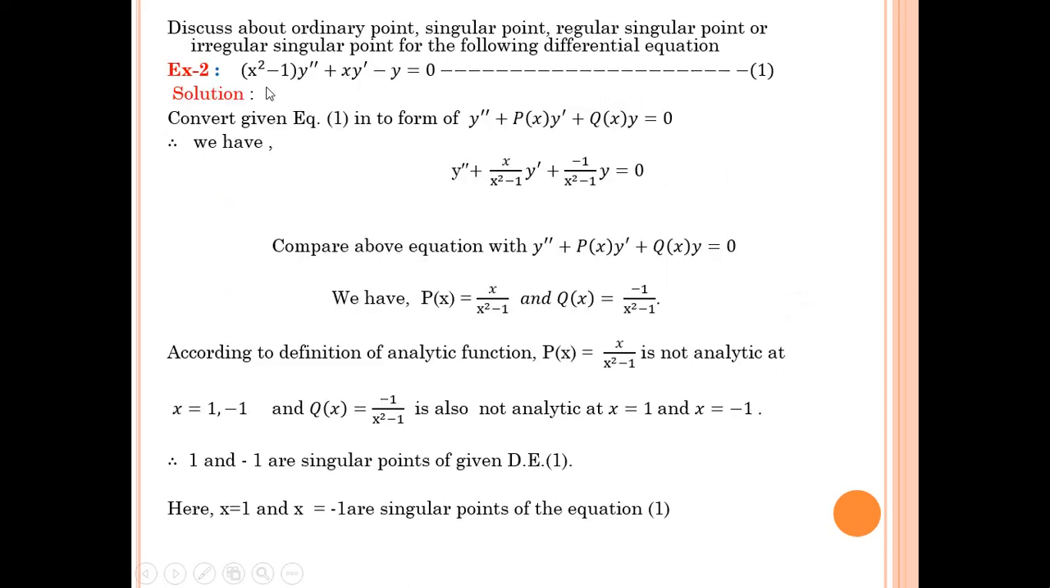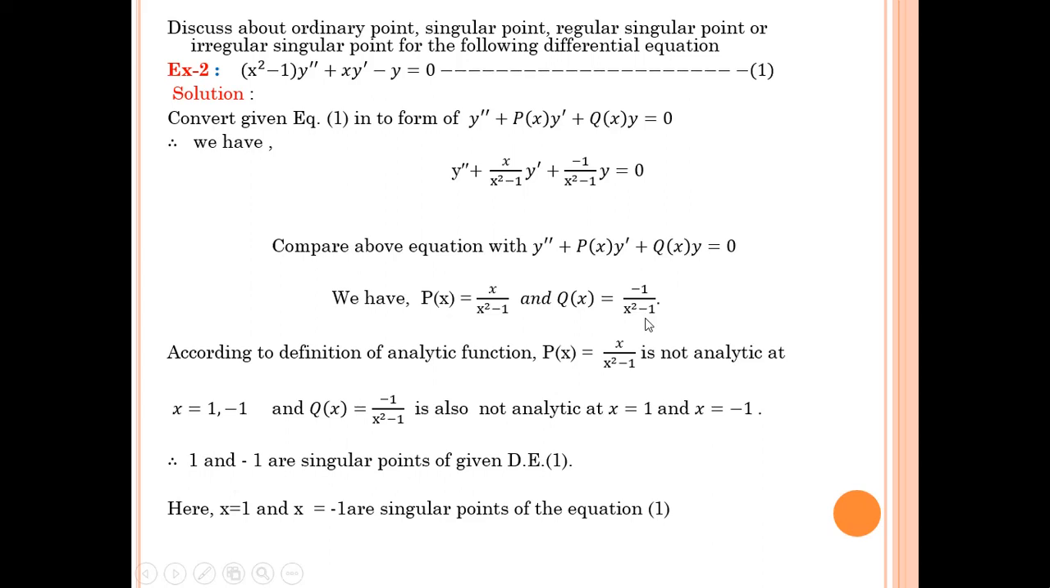For the second example, convert the given differential equation into the standard form. For the standard form we have to divide by the coefficient of y double dash. So we divide equation 1 by x square minus 1. So y double dash plus x upon x square minus 1 y dash plus minus 1 upon x square minus 1 y equal to 0. Compare the above equation with the standard form. So we have p of x equal to x upon x square minus 1 and q of x equal to minus 1 upon x square minus 1.